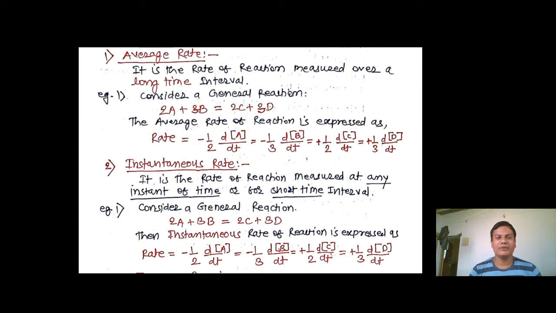The coefficient of A is 2, for B it is 3, for C it is again 2, and for D it is 3. And the negative or minus sign is used particularly for the reactant side, because the concentration of reactant goes on decreasing, while the concentration of product goes on increasing.